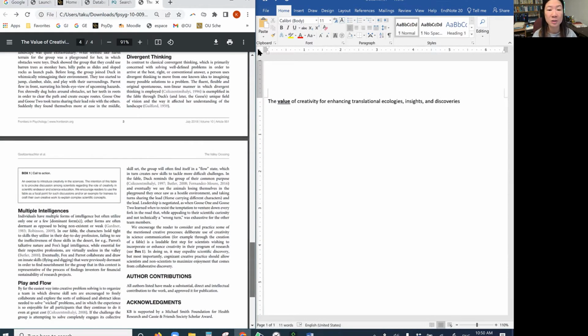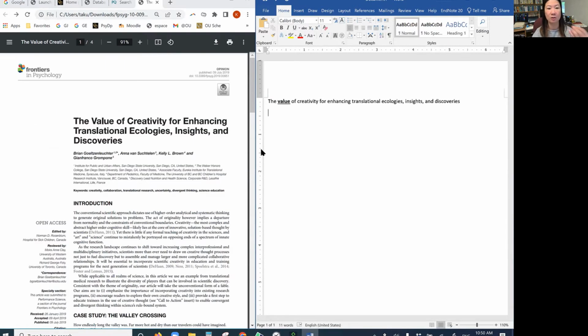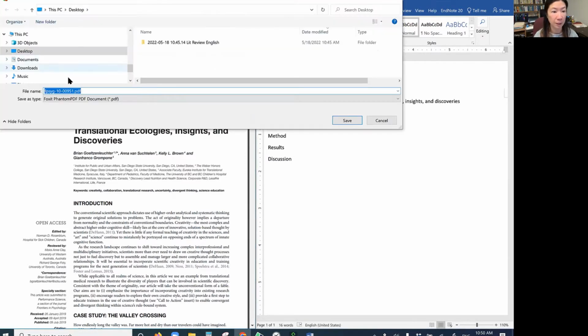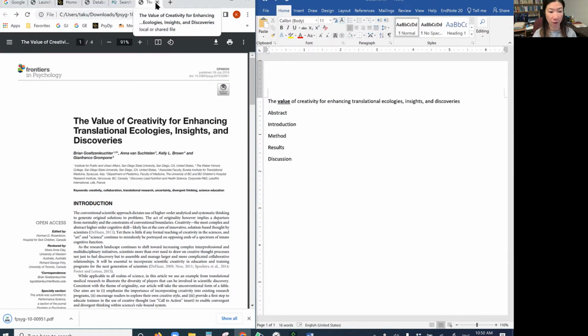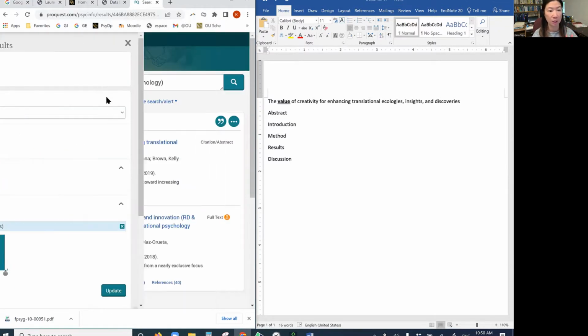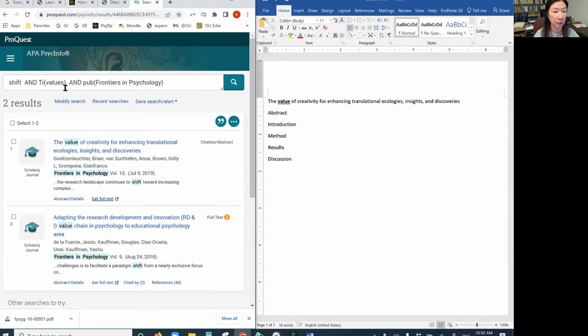Most of the papers usually have typical structures, say abstract, introduction, method, results, and discussion. I'm still really interested in this paper, so I want to download it. But for today, I want to use different articles that actually have the typical format. So I'll just keep this one and maybe read it later.